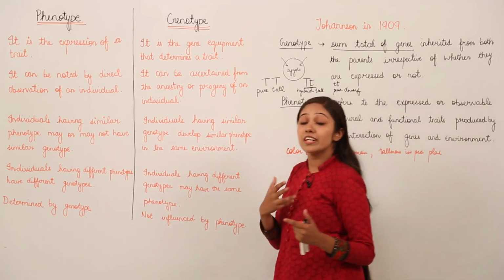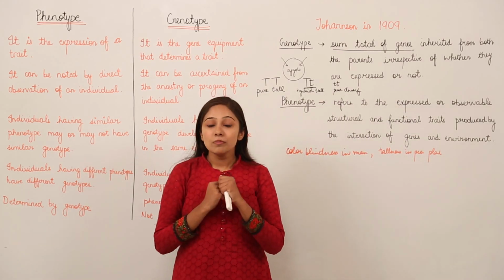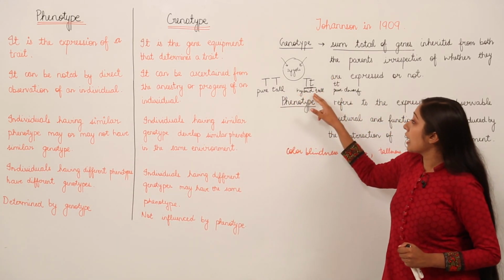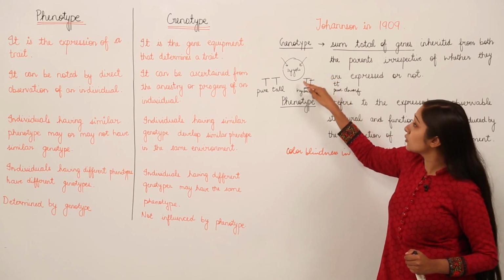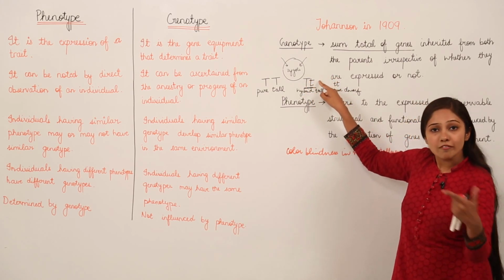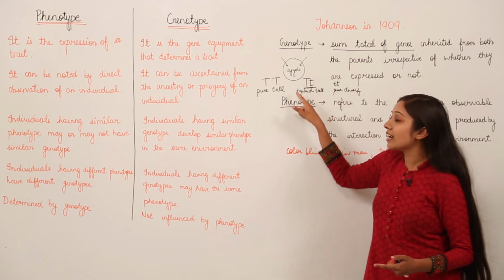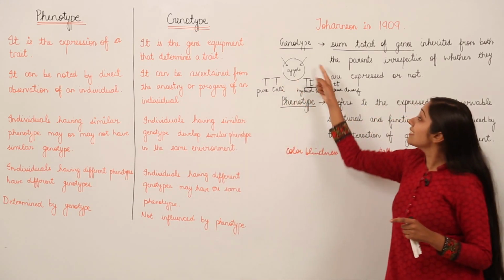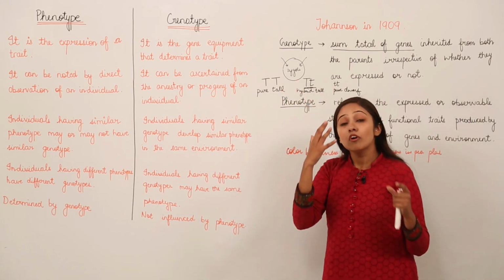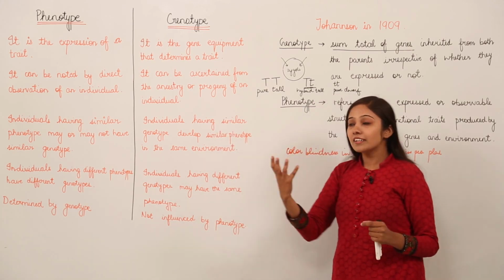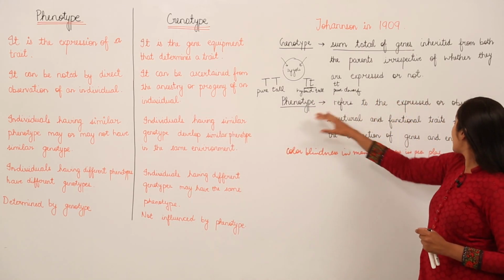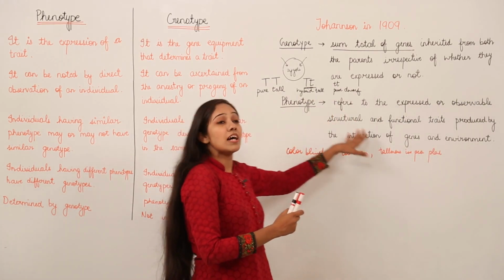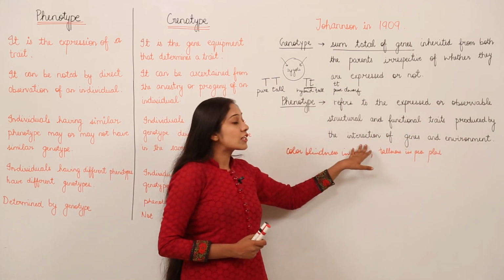Now when I talk about interaction of genes, what do we mean? As you can see here, we have two different genes, one is encoding for tallness and the other is encoding for dwarfness. Their combination is going to produce a hybrid tall plant, but the observable trait will be, when you look at this type of plant with this genotype from outside, with your eyes, what will you see? You will see a tall pea plant. So that means the phenotype is the expressed or observable structural and functional trait produced by the interaction of